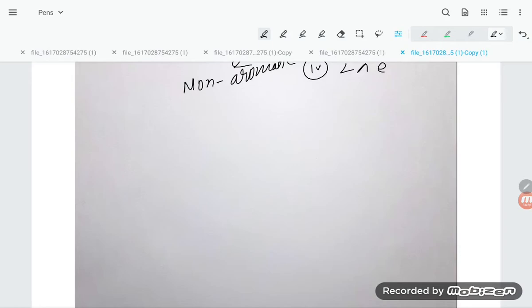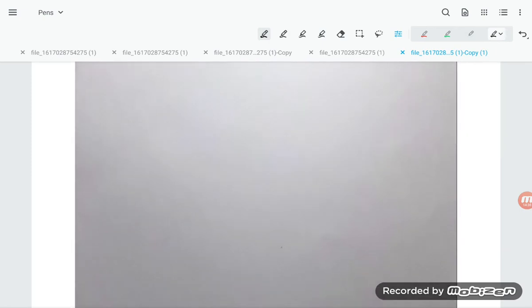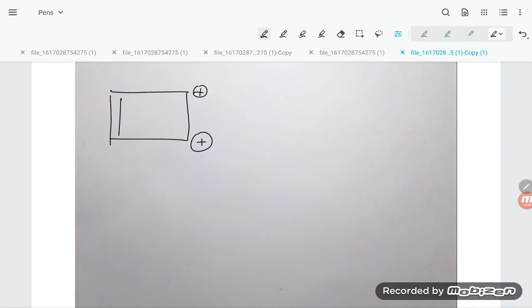So this is the example which we are doing, students. Suppose you take this one example. See here, students, this compound is there, here is a positive charge, here is a positive charge. Now you see this compound is cyclic and planar. Next, conjugation, students: sigma, positive charge, sigma.